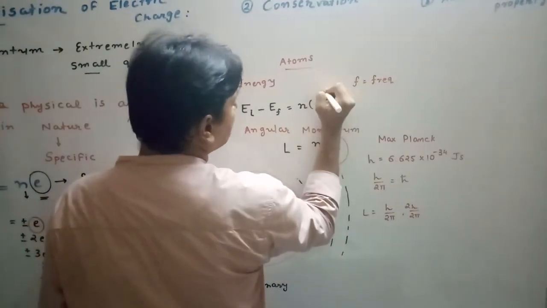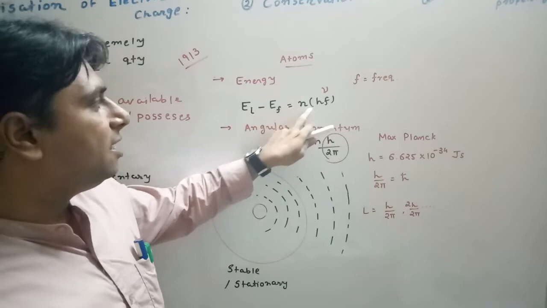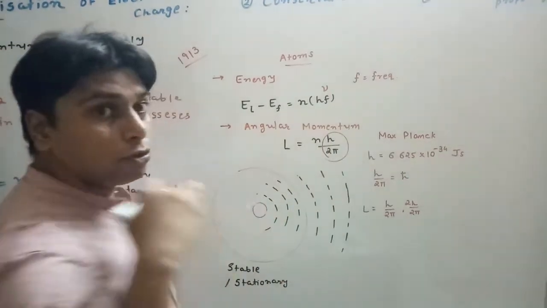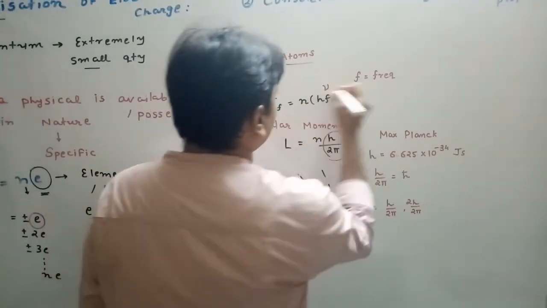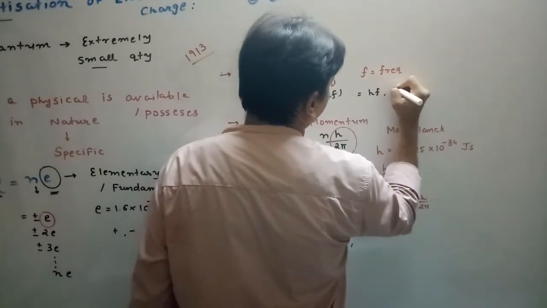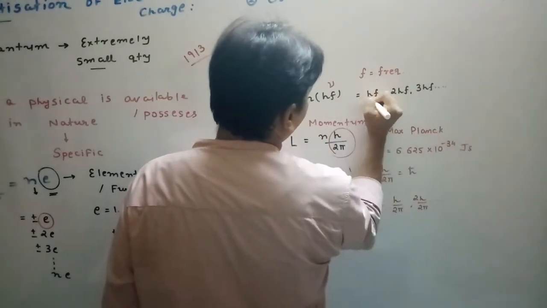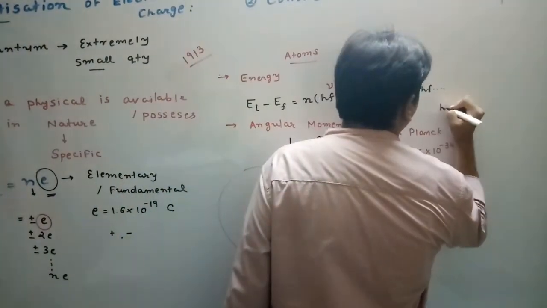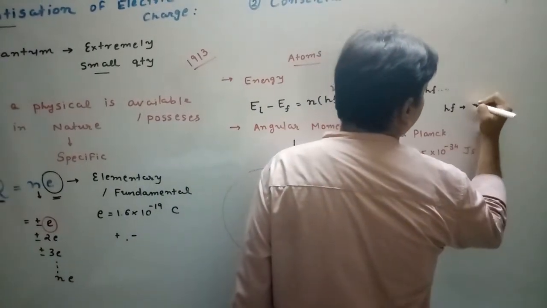Instead of f, sometimes the symbol nu is also used. So energy EI minus EF will be n into h into nu. Now n is again an integer. So what are the possible values of energy which can be absorbed or emitted? The values will be either hf, or 2hf, or 3hf, and so on. So this hf, the quantity equivalent to hf, is also called 1 photon, the quantum of energy equivalent to the value h into f.